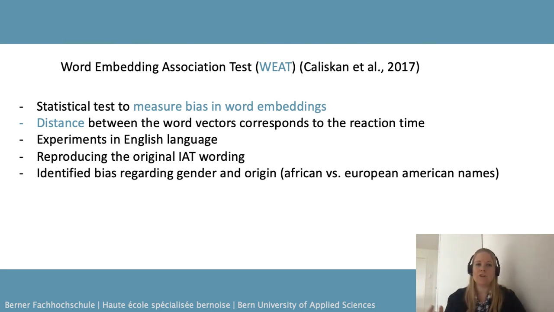And they showed that the same bias regarding gender and origin is also encoded in word embeddings. For origin, African American and European American names were considered, and a bias in how these two types of names are encoded in the word embeddings was shown.